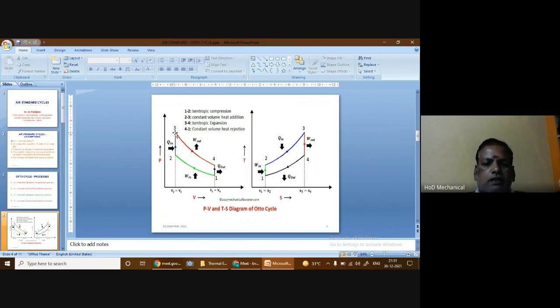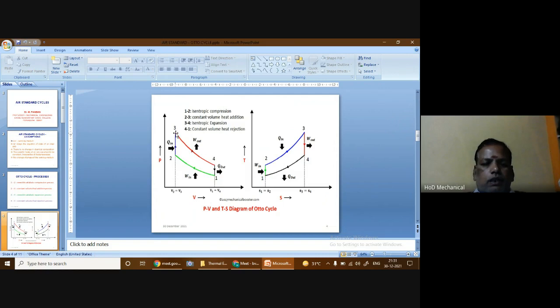But this heat supply process takes place at constant volume. So from the PV diagram, we find that V2 is equal to V3.